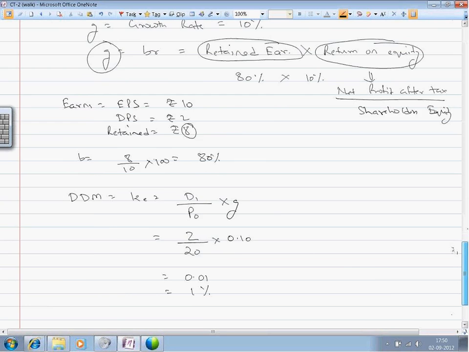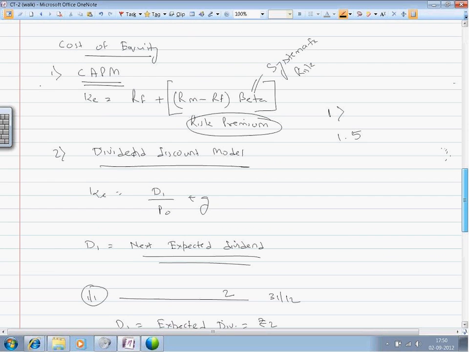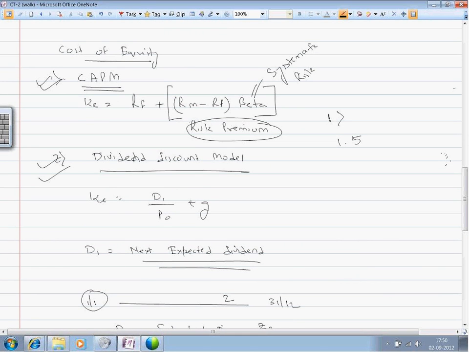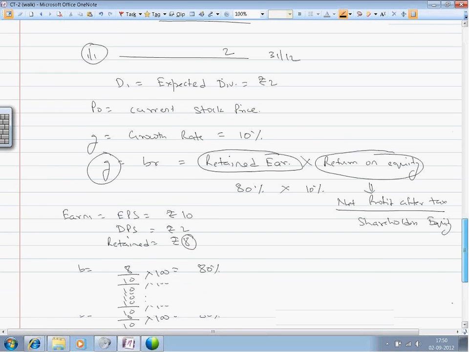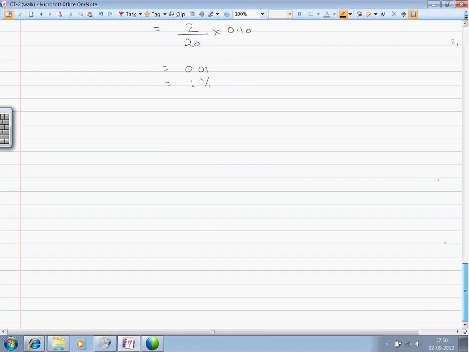Now, we have CAPM and the dividend discount model. By using both these models, we can compute cost of equity. Cost of debt is nothing but the amount of interest which the company has to pay when it borrows funds.